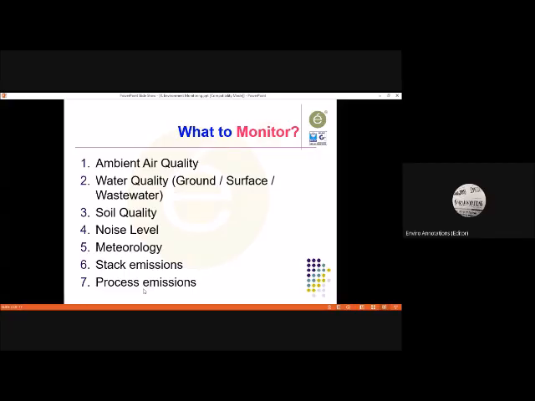Now, most of the stack emission requirements are for the incinerators. If you have seen, some hospitals are putting up incinerators these days, and those incinerators are to be monitored.